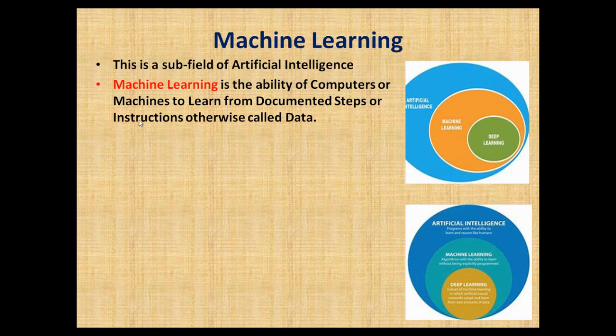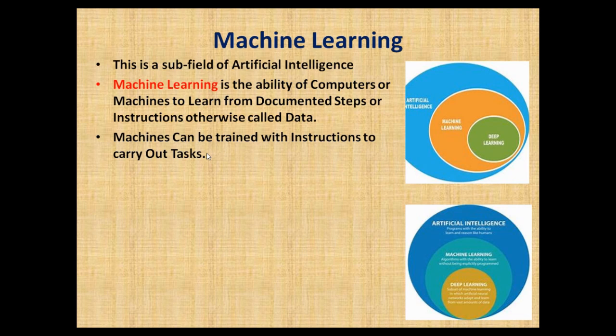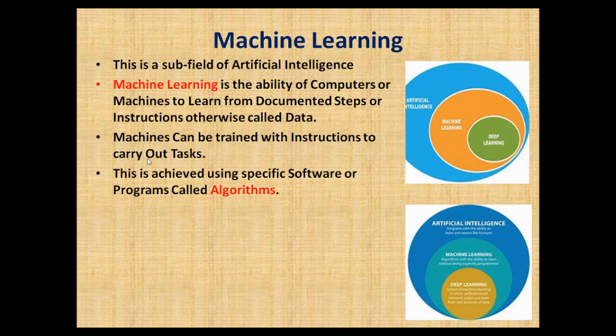So documented steps or instructions are called data. Now, machines can be trained, that's the key word, trained with instructions to carry out tasks. So machines are trained, just like you train a young child in the way he should go. You train a young child how to solve math, how to read sentences. You can also train machines to carry out tasks. That is called machine learning.